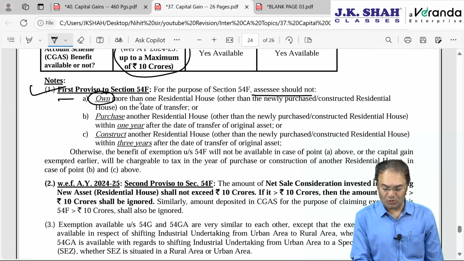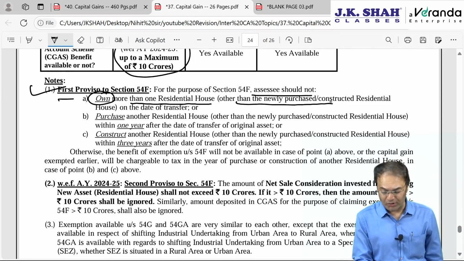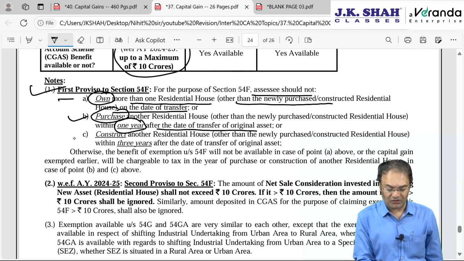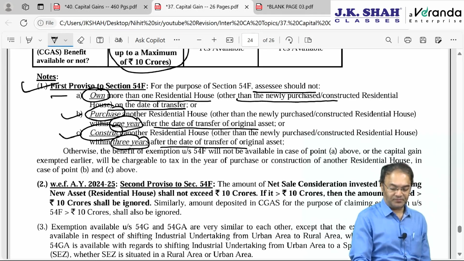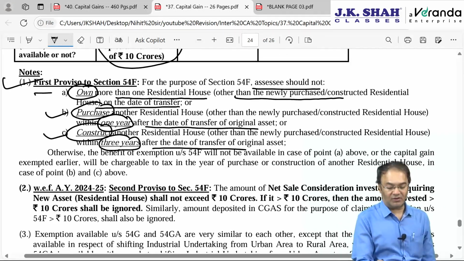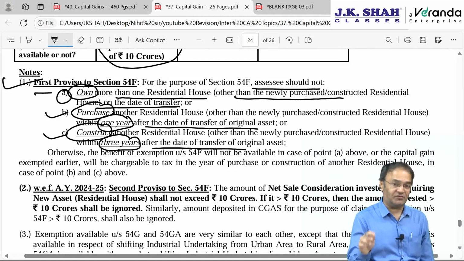Assessee should not own more than one residential house, other than the newly purchased one, as on the date of transfer. He should not purchase within 1 year after the date of transfer, and should not construct within 3 years after the date of transfer of the original asset. Otherwise, what will happen? In situation number A, exemption will be denied.